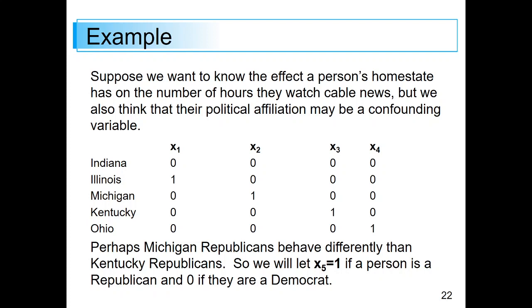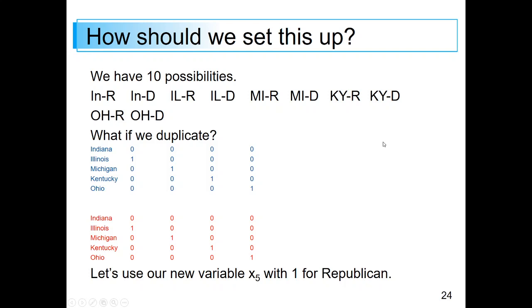So let's kind of think about that. We have 5 variables for states, 2 variables for political affiliations. So we need 10 variables altogether. So we have 10 possibilities. There it's listed: Indiana Republican, Indiana Democrat, and so forth. So what if we just duplicate it? And so we have the blue and then the red.